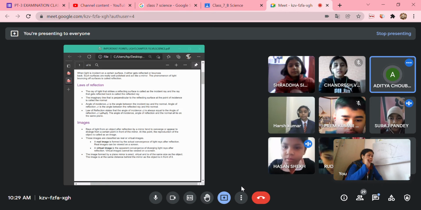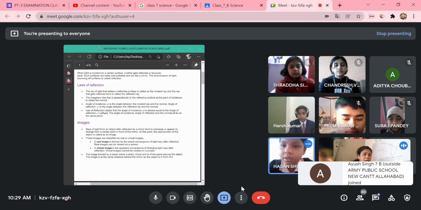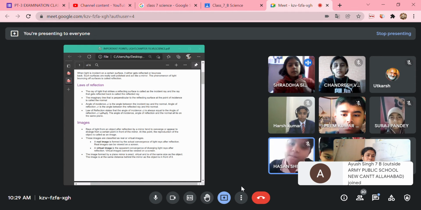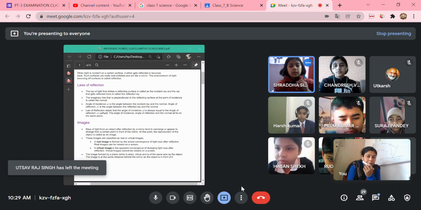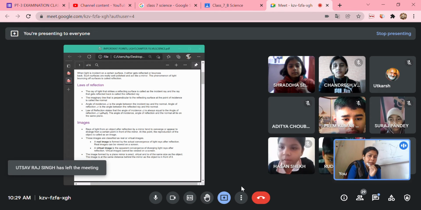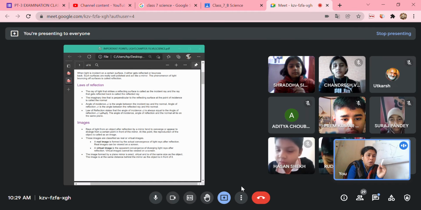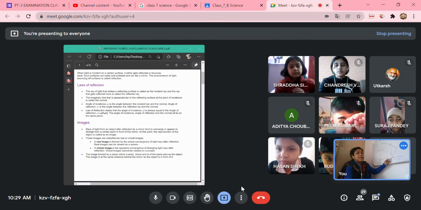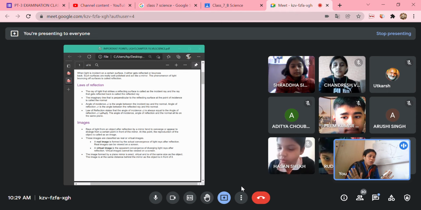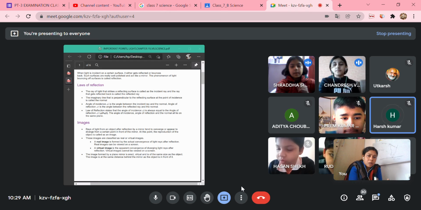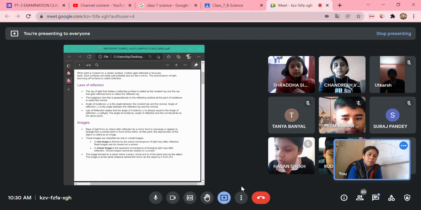Next, Shraddha, what is the next part of the law? What is the second law? Ma'am, you explained that the incident ray, the reflected ray, and the normal lie on the same plane. So the angle of incidence, angle of reflection, and the normal will lie on the same plane. This is the criteria for the reflection of light. Clear to all? Yes, ma'am. Now Shraddha, read from the image.